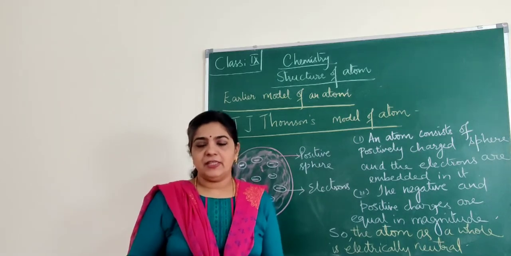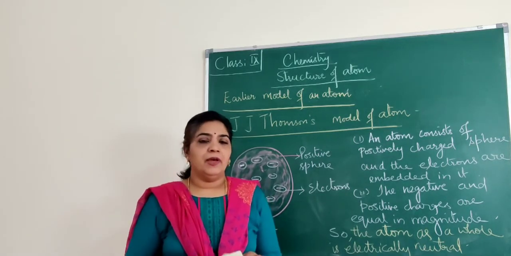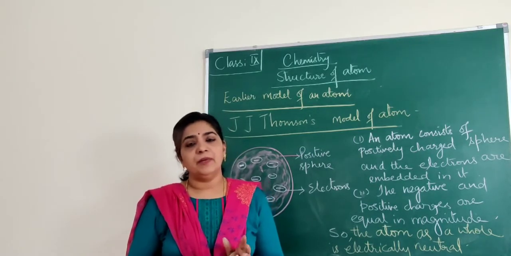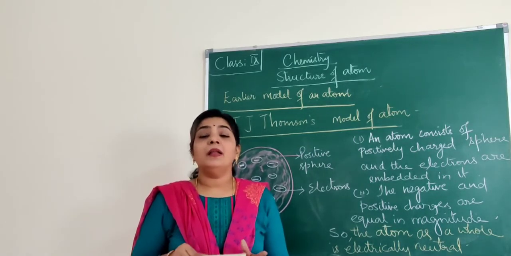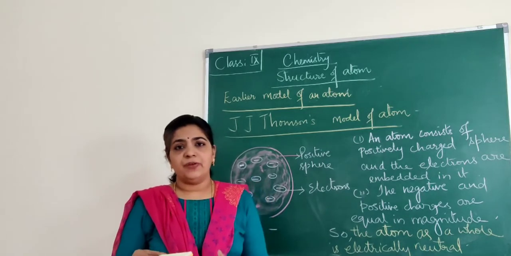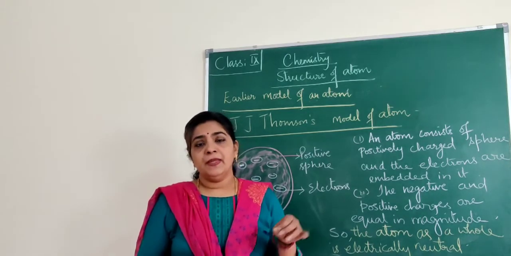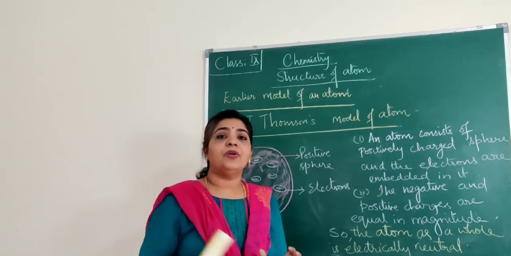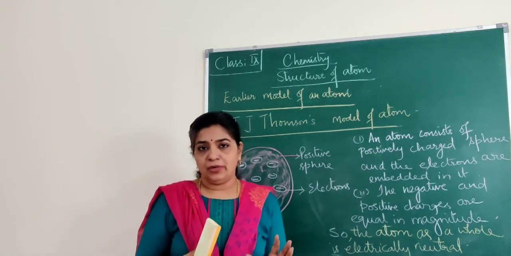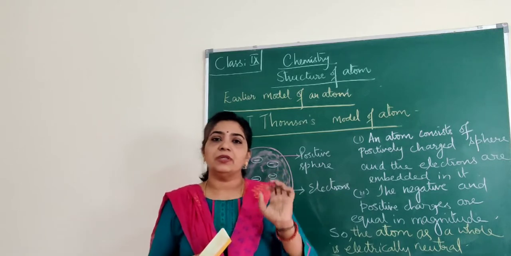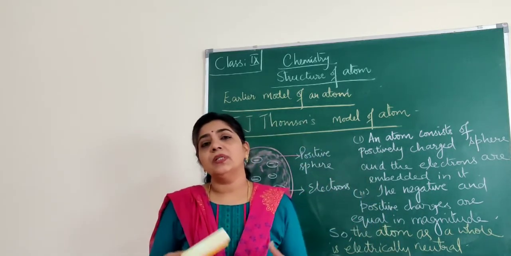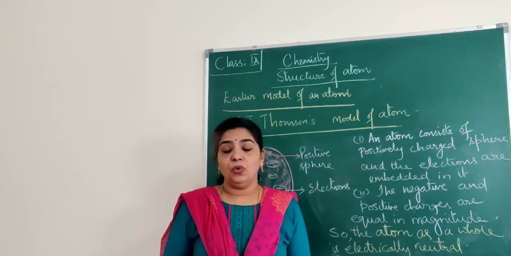We have started with the lesson, that is structure of an atom. I gave you an introduction, and we also discussed the fundamental particles of an atom. Now when we talk about the structure of an atom, we know very well that protons and neutrons are present in the center and the electrons revolve around the nucleus. That is, protons and neutrons together are called the nucleus, and the electrons revolve around the nucleus in their own orbit. That we know now.